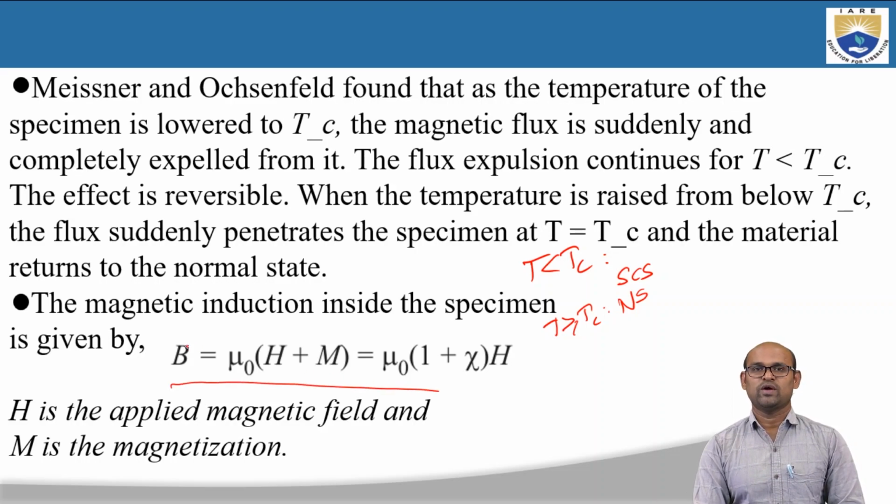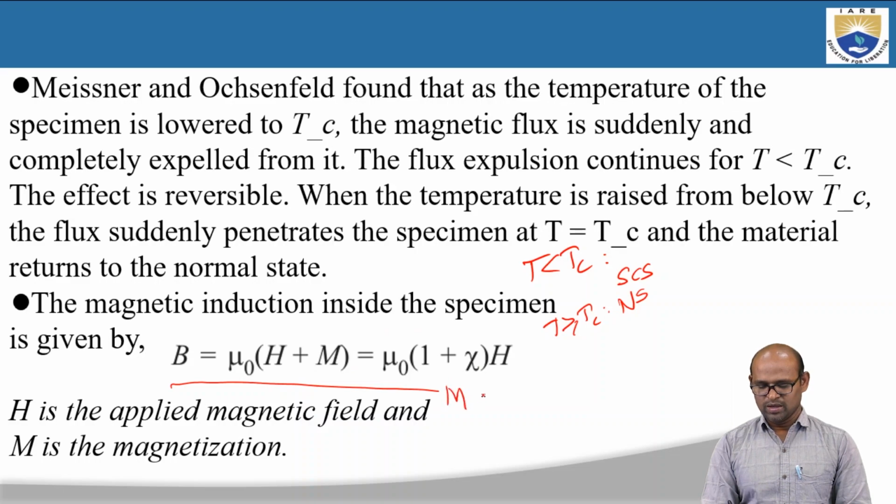We have discussed magnetic field induction, or magnetic flux density, which is denoted by B. So B is equal to mu naught into H plus M. This is the formula where H is the applied magnetic field and M is the magnetization produced inside a material. We can write M as chi into H. When we place this chi H in the formula, it becomes mu naught into H plus chi into H, so you can take H common. When you take it out, mu naught into 1 plus chi into H. That is what I have here.